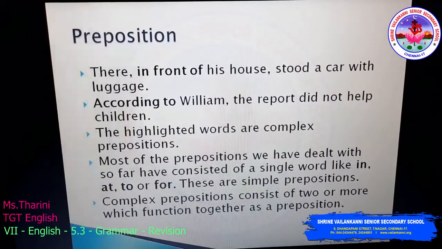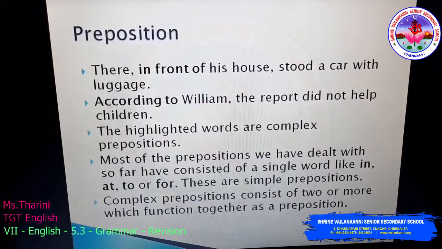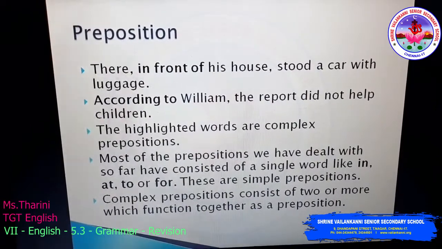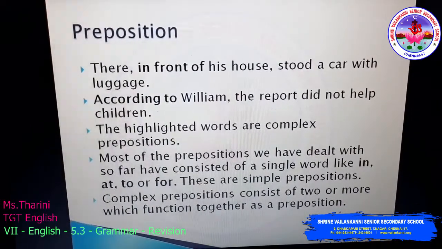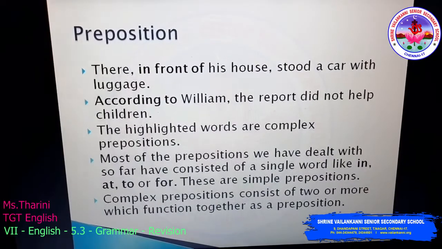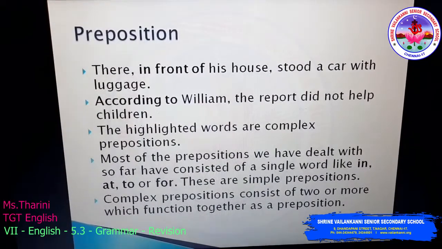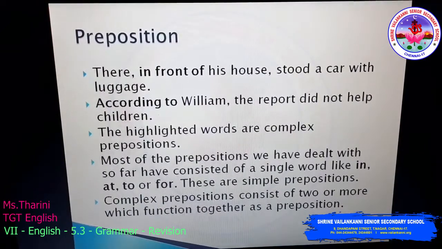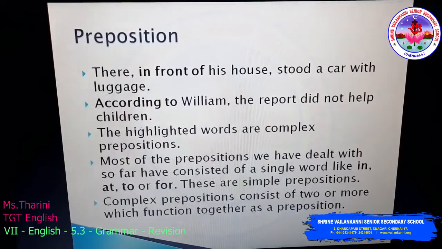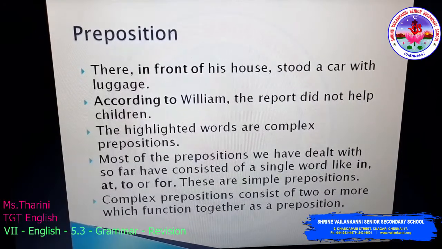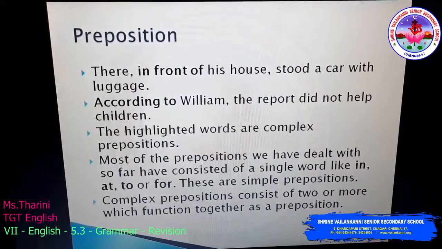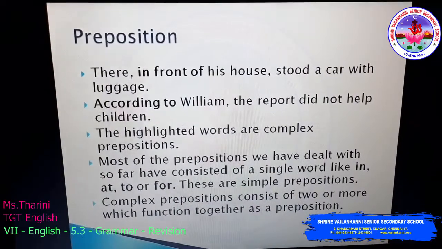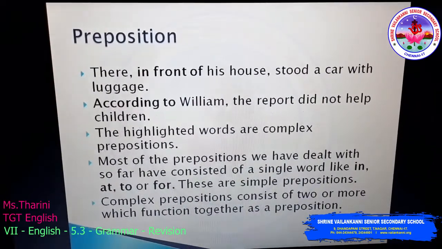Next, how will you use preposition? What is preposition actually? First, I'll give you an example. There in front of his house stood a car with luggage. According to William, the report did not help children. So the highlighted words are complex prepositions. There are two types of preposition which you will read now: complex preposition and simple preposition.